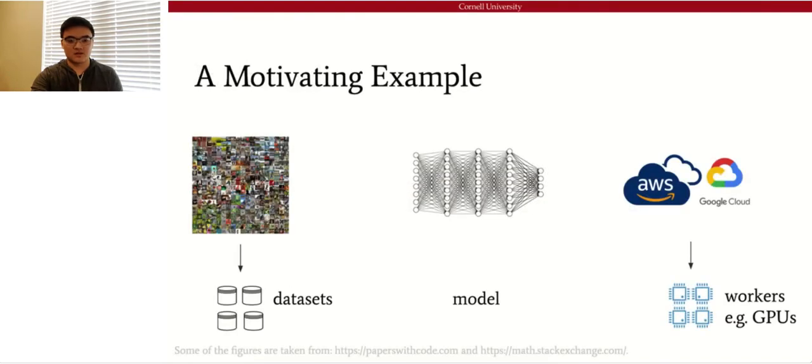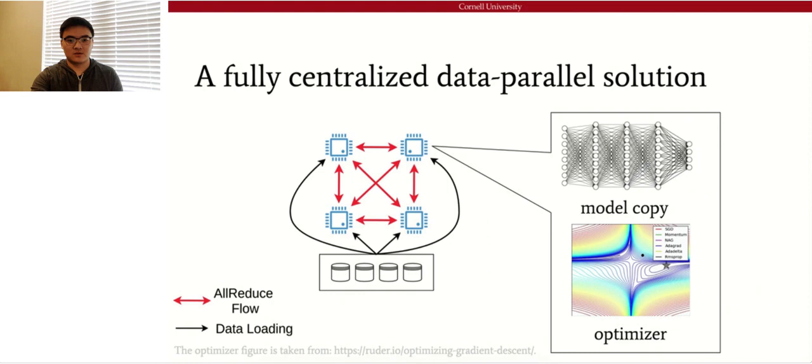For starters, let's look at this motivating example. Suppose that we have some data set gathered from the nature and a model to train. Usually the size of the data set can be very large, so we need some resource from either public clouds or local clusters. So let's say we have a number of GPUs run from AWS or Google Cloud. And then a standard way to utilize these resources is to use a fully centralized data parallel solution.